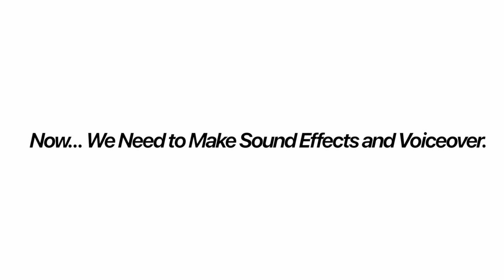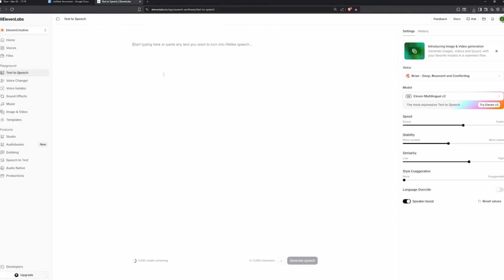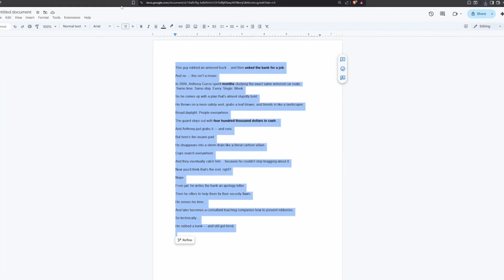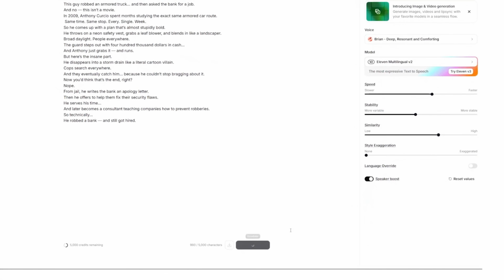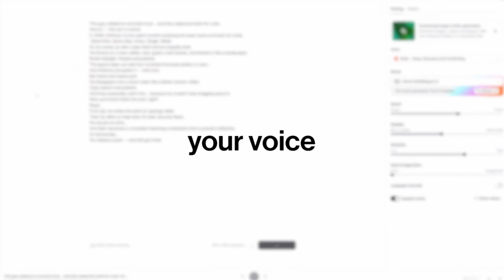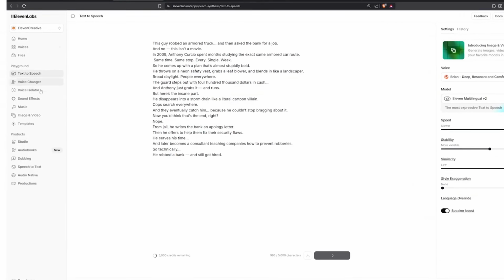Now we need to make sound effects and voiceover. Head to 11 Labs, paste in your ChatGPT script, and now you need to pick a voice. I'll go with Brian. So just hit generate on this, and that's your voiceover done already. Now let's make some sound effects.